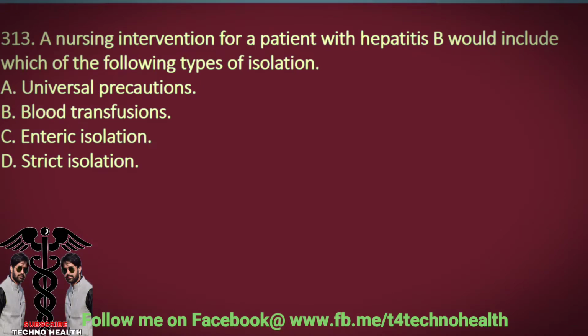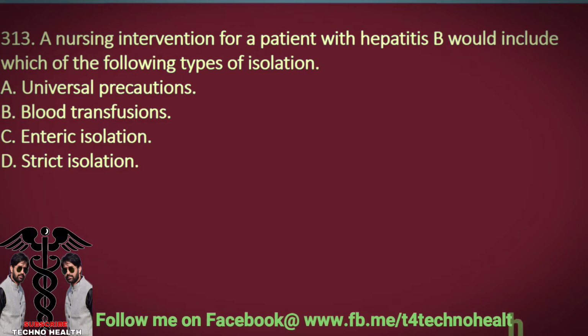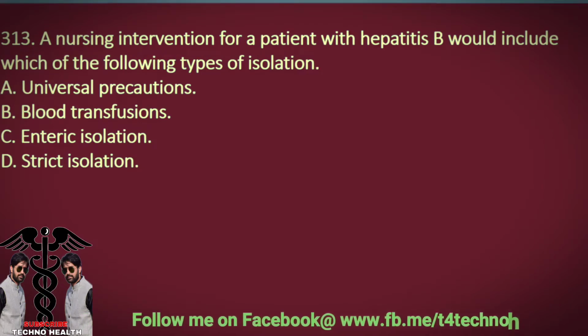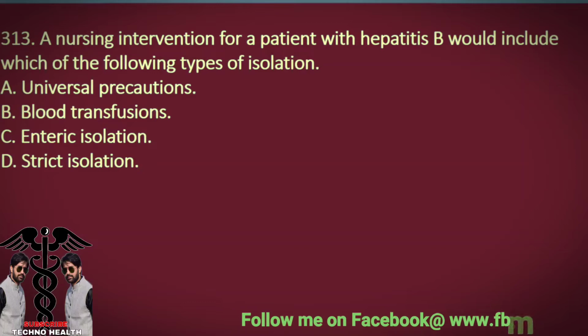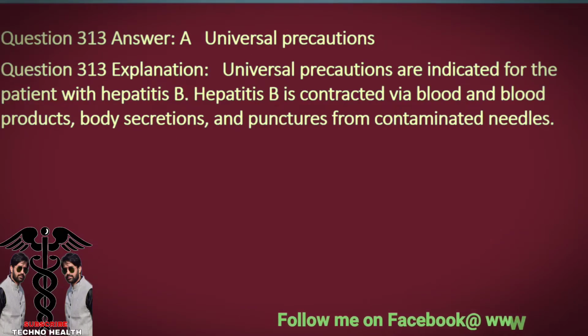Question 313. A nursing intervention for a patient with hepatitis B would include which of the following types of isolation? A. Universal precautions. B. Blood transfusions. C. Enteric isolation. D. Strict isolation. Question 313 Answer. A. Universal precautions. Question 313 Explanation. Universal precautions are indicated for the patient with hepatitis B. Hepatitis B is contracted via blood and blood products, body secretions, and punctures from contaminated needles.